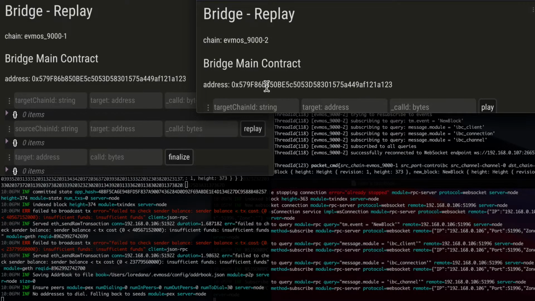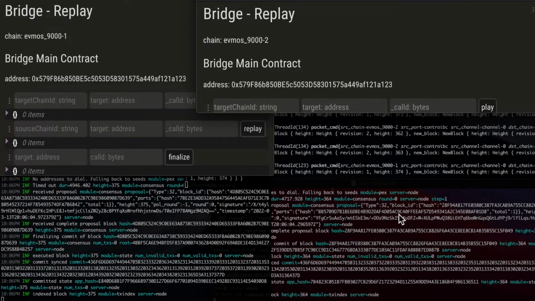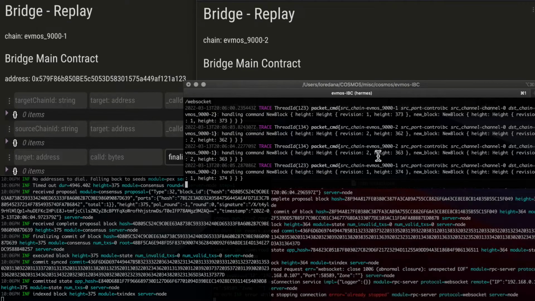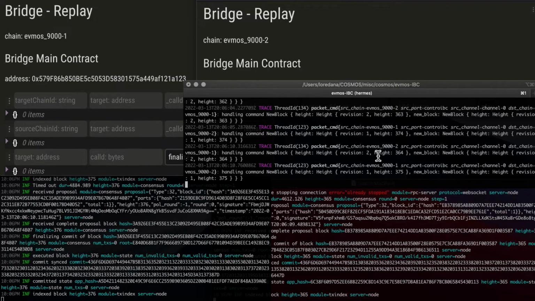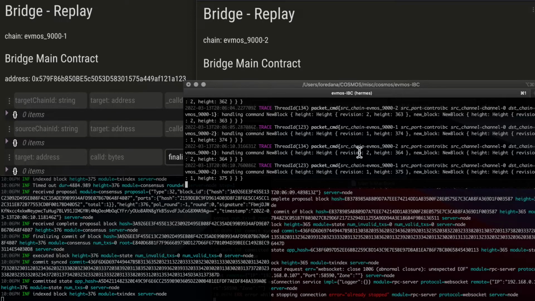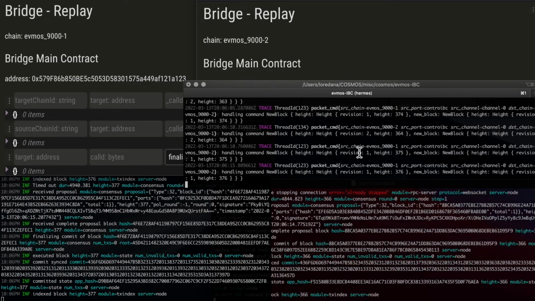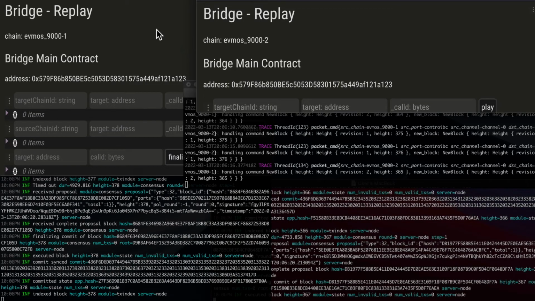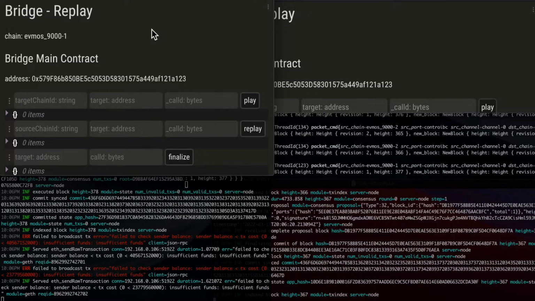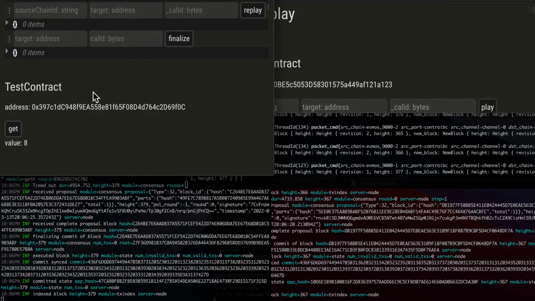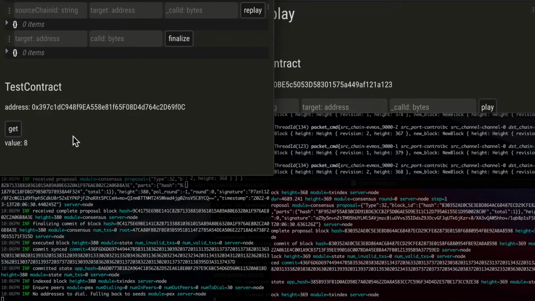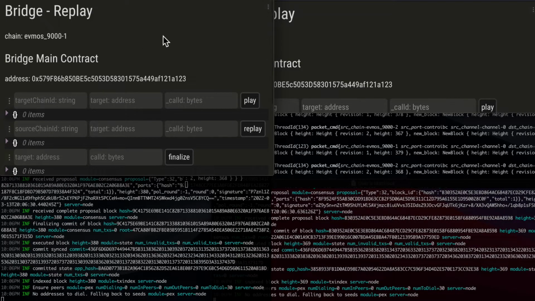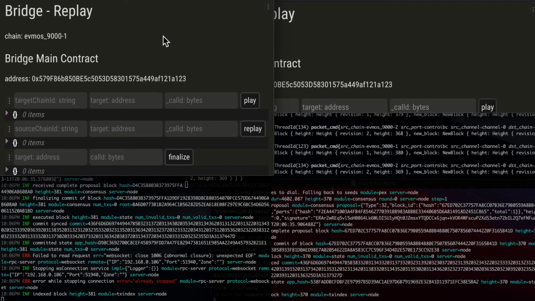We have two Evmos chains running. This is the first one, the second one, and here is the Hermes relayer, which will relay any packets sent from one chain to the other through IBC. And I have already created a channel between these two chains, channel 0. On each chain, I have deployed a bridge main contract and a test contract. This test contract is a smart contract that keeps a state which will be synchronized across chains, and the bridge contract is the one who will change the state in the test contract.